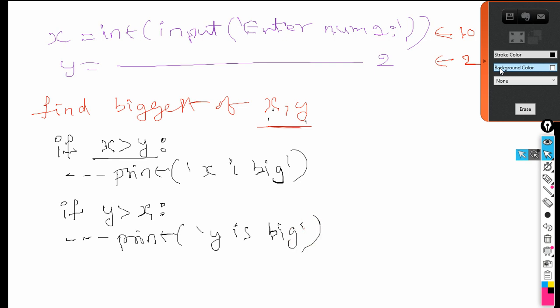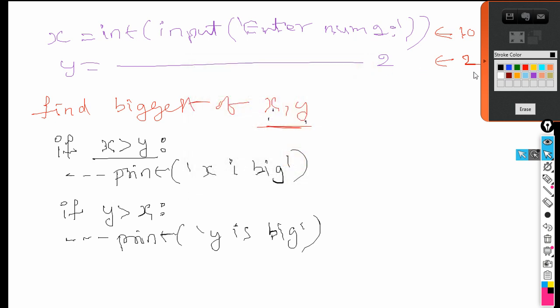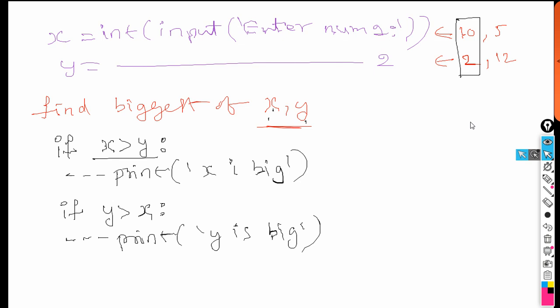Now first of all we'll execute with different values and check here. In the first situation, x is equal to 2 and y is equal to 10, assume. So if x is greater than y, is 10 greater than 2?